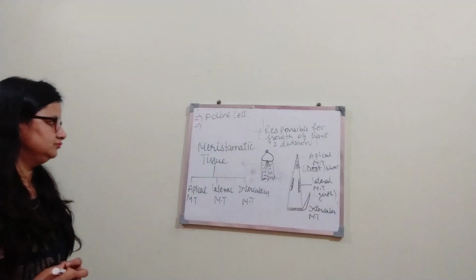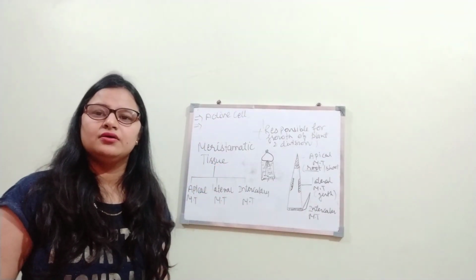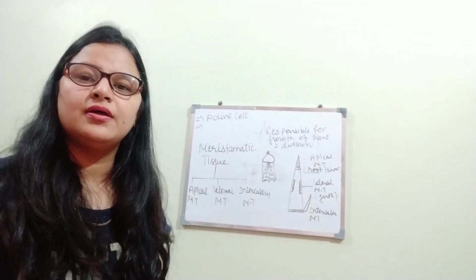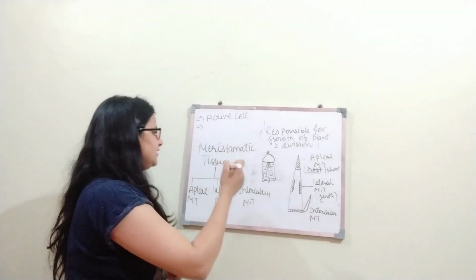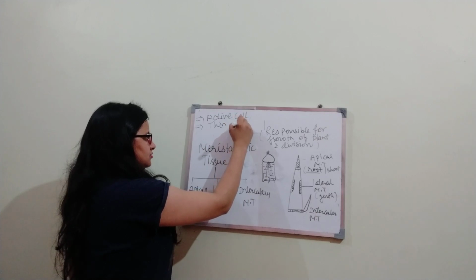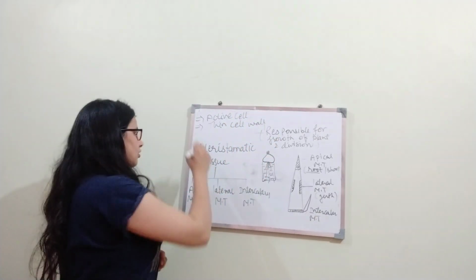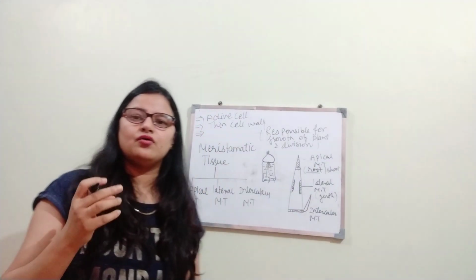Meristematic tissue has a thin cell wall, and a lack of vacuoles.